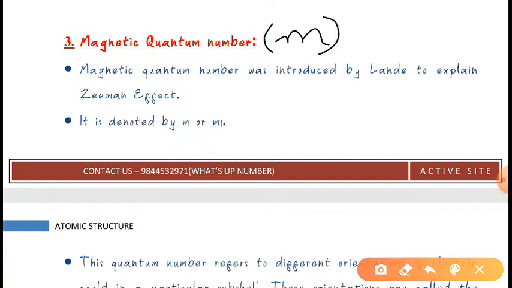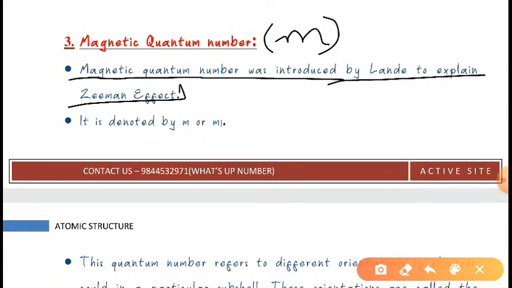So what is this magnetic quantum number? This magnetic quantum number was introduced by Lande to explain the Zeeman effect. In the previous class, I have told you about the Zeeman effect. The Zeeman effect is the splitting of a spectral line when an atom is kept in a magnetic field. Based on it, Zeeman suggested the existence of orbitals in the suborbit. So it was introduced basically to explain the Zeeman effect.